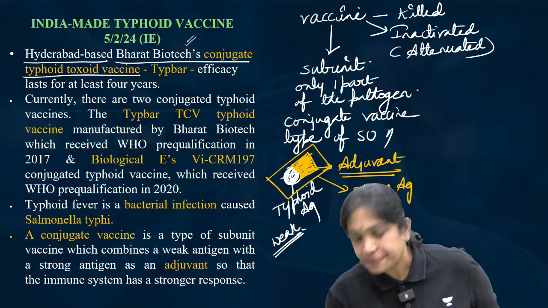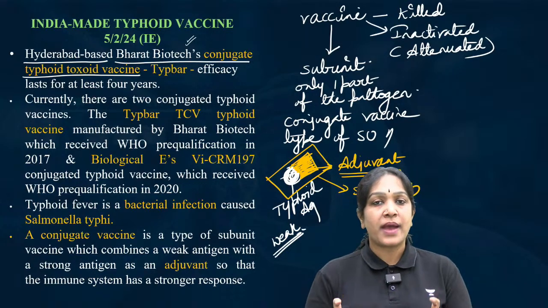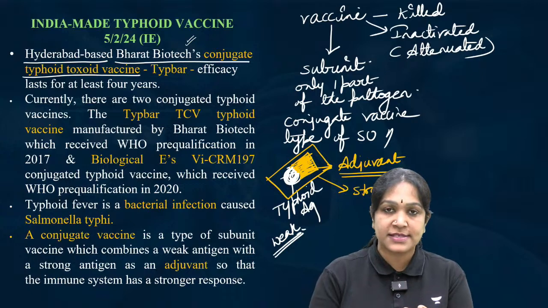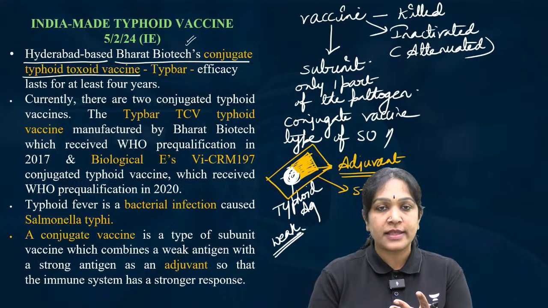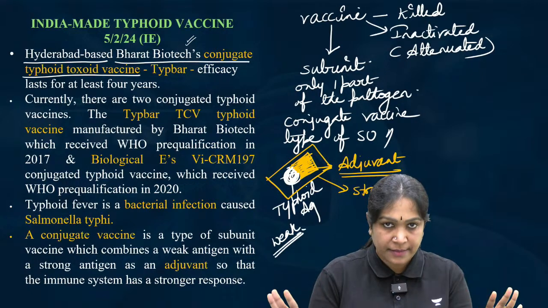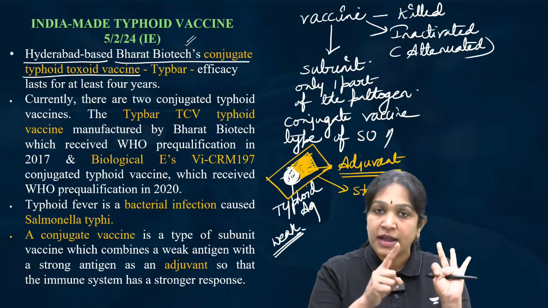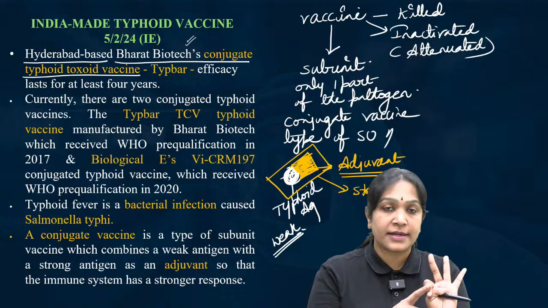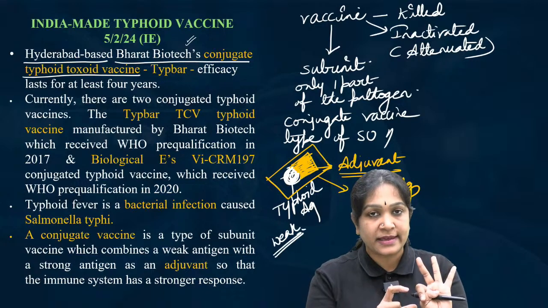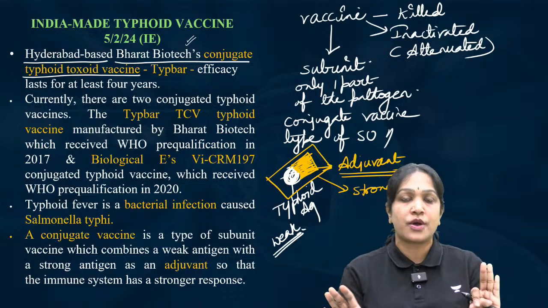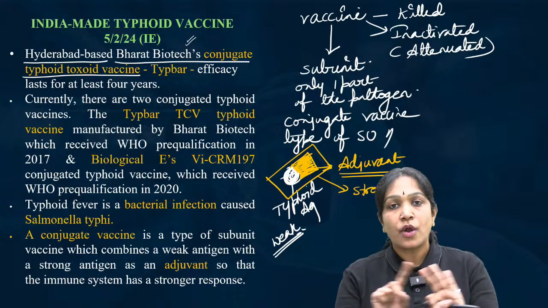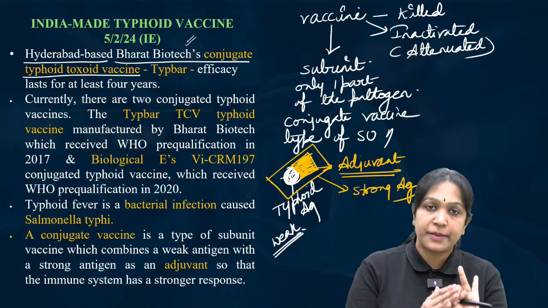strong antigen. I repeat, a conjugate vaccine is a type of subunit vaccine because we are not taking the complete typhoid bacterium. We are taking only one part of it. But the part or subunit that we are taking is a weak antigen, which means it cannot trigger the production of antibodies.